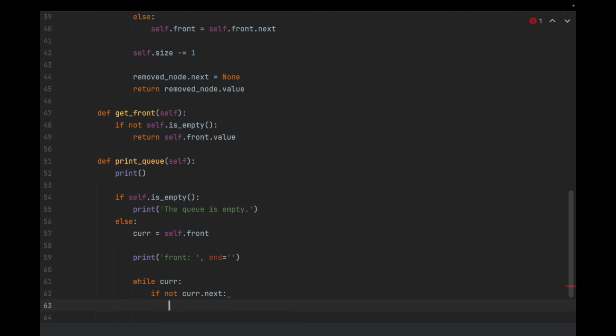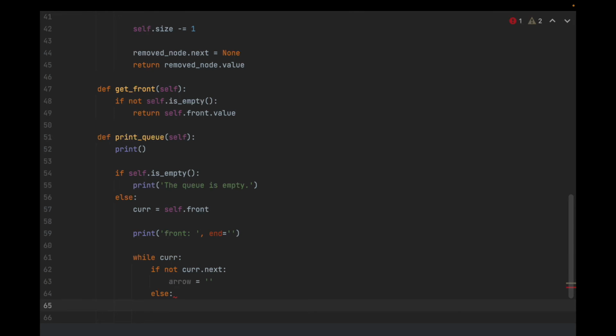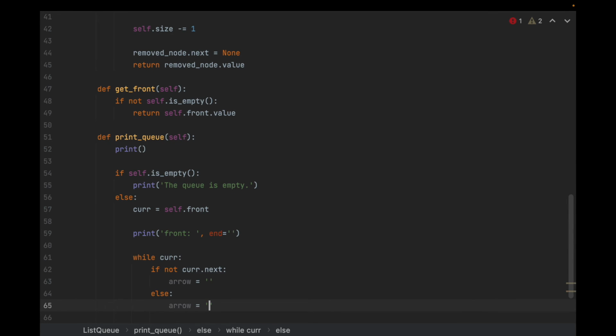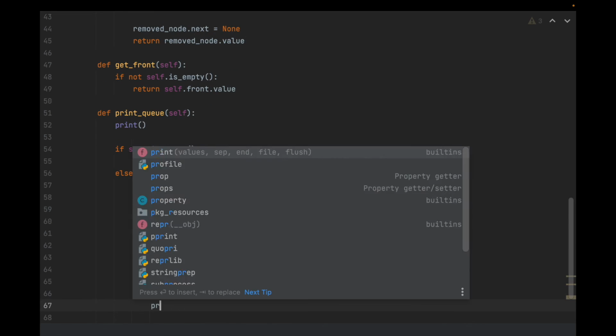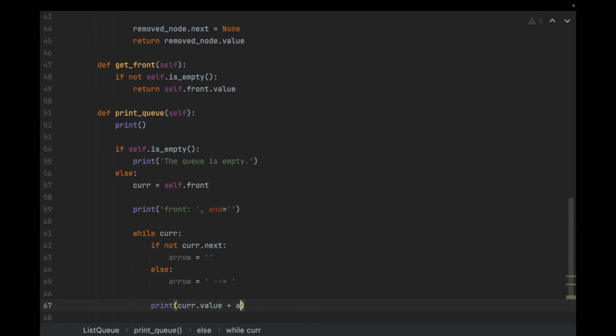So in other words, if current.next is null, then what you want is some variable I'm going to call arrow to be this, an empty string. Otherwise, if it does have something next to the current value, then what you want is arrow to be this sort of arrow string here. And then finally, just print current's value plus whatever arrow is, and then end with an empty string.